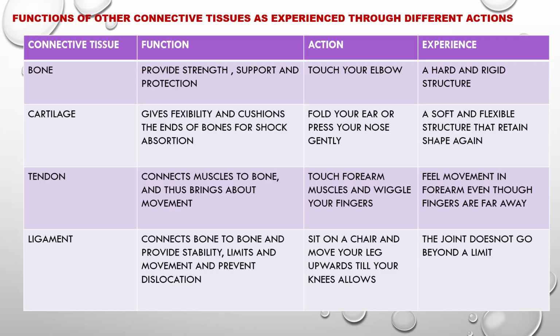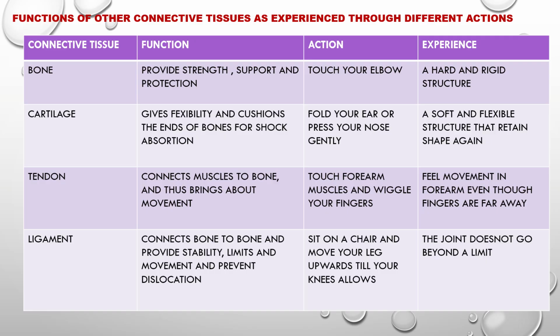Second connective tissue is cartilage. It gives flexibility and cushions the ends of the bones for shock absorption. What action will we perform? We will fold our ear or press our nose gently. Experience a soft and flexible structure that retains shape again.